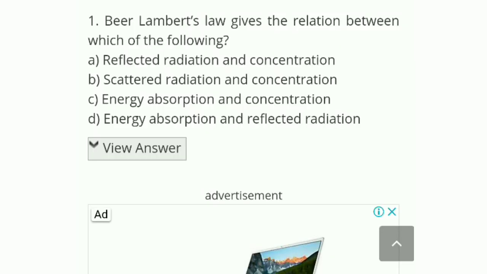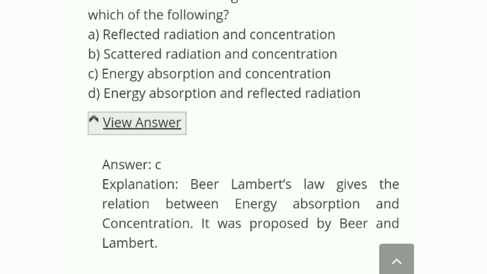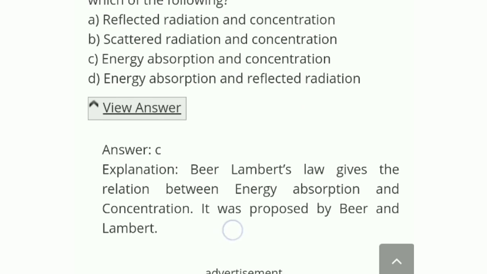Beer-Lambert's law gives the relation between which of the following? Here the options are reflected radiation and concentration, scattered radiation and concentration, energy absorption and concentration, or energy absorption and reflected radiation. The correct answer is that Beer-Lambert's law gives the relationship between energy absorption and concentration. It was proposed by Beer and Lambert.